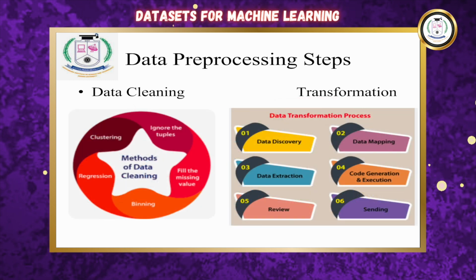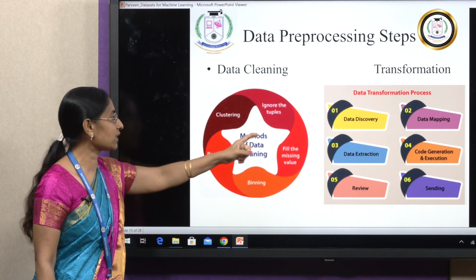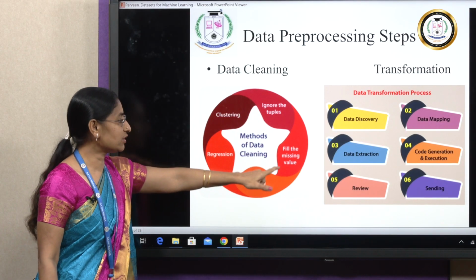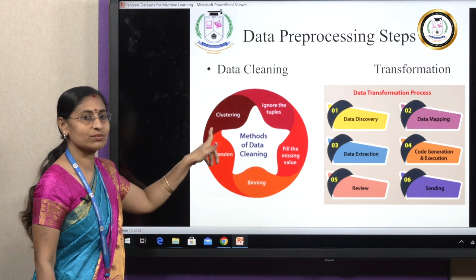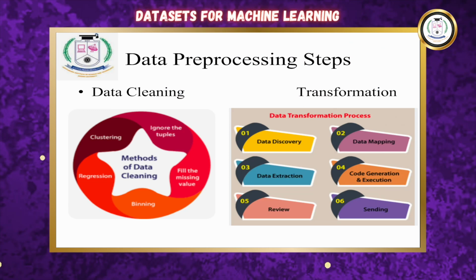Data pre-processing steps involve data cleaning, transformation, as well as feature engineering. In data cleaning, different methods are used: ignore the tuples, fill the missing value, binning, regression, as well as clustering. When we go for transformation, it includes data discovery, data mapping, data extraction, code generation and execution, reviewing,